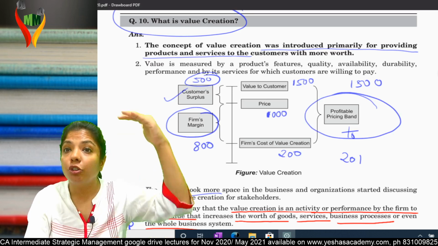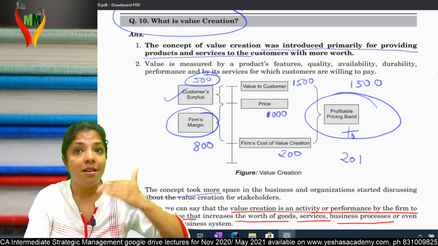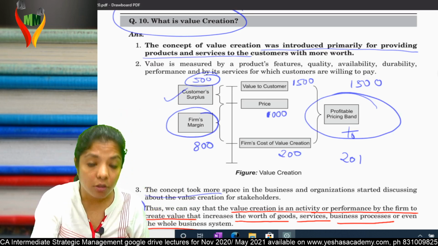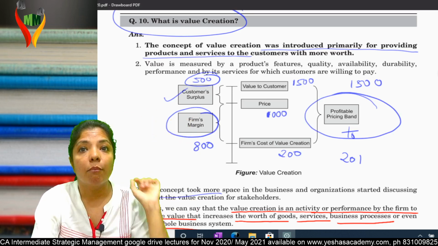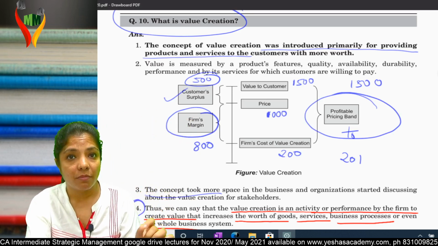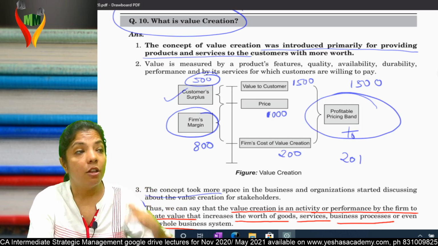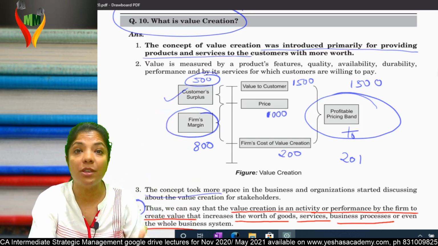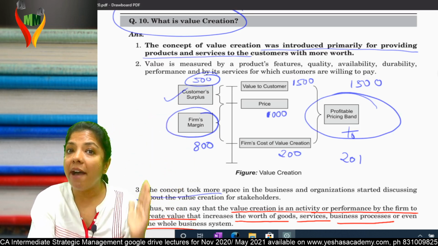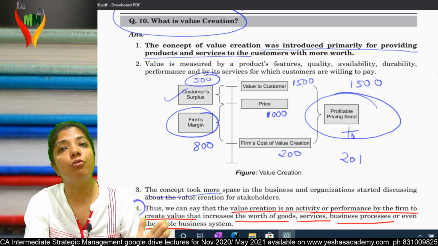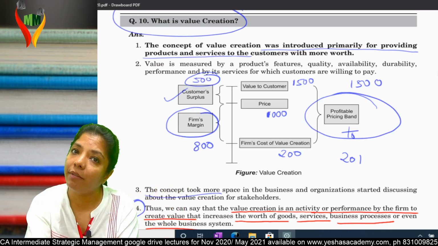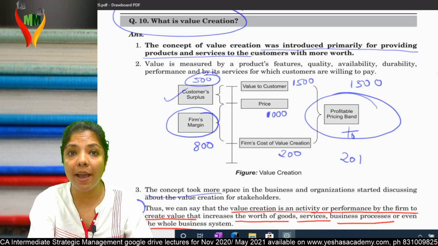Am I clear? So my profitable pricing band can be from 201 to 1500 because 200 is my cost. I'll keep selling price more than that. So my pricing band means range. Band means a range. I'll keep my selling price from 201 to 1500. Am I clear?